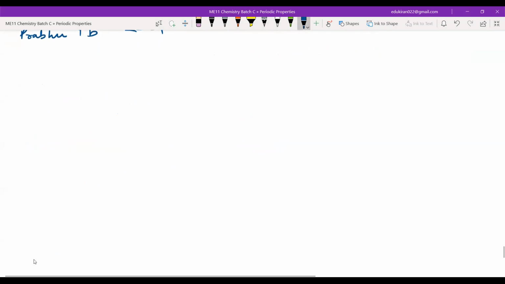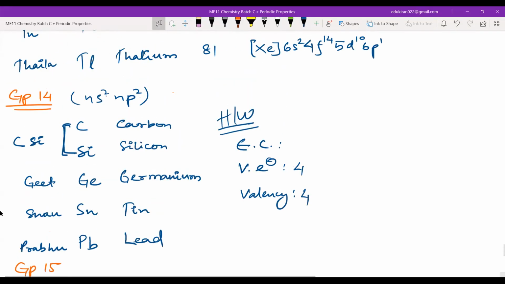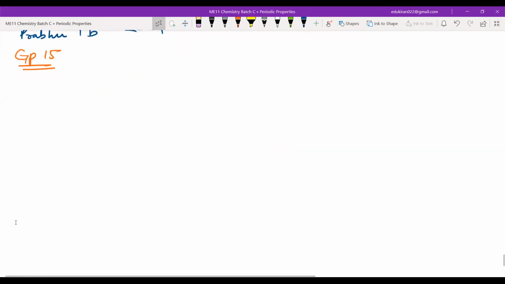Done, sir. Now write. What is the group? Group 15, right? Group 15. Okay, before this was the carbon family. You should write this here, carbon family. After that, you have the nitrogen family. In the nitrogen family, you have nitrogen, phosphorus, arsenic, antimony, and bismuth.